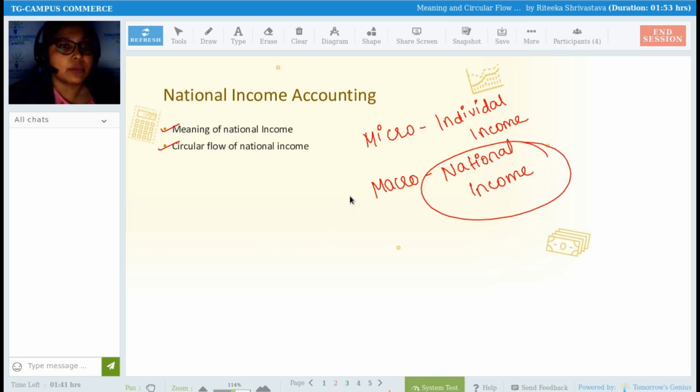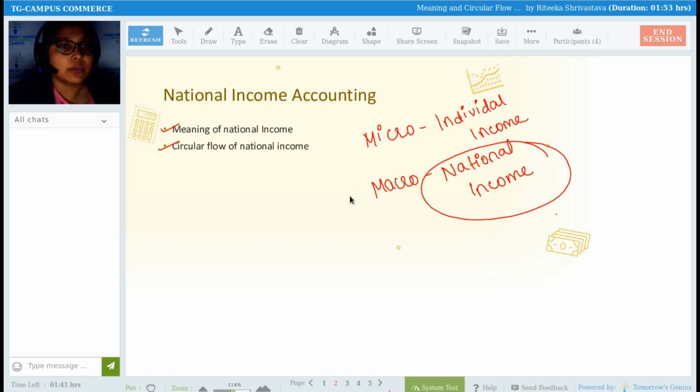This chapter is going to be a little lengthier as compared to your other chapters, but it is very interesting if you enjoy it, understand it, and then study. And as I am saying, you need to understand all the terminologies and terms from the basics now, so that whenever you are solving numerical questions, or further see more theoretical parts, it will be helpful because you know the basics and the concepts.